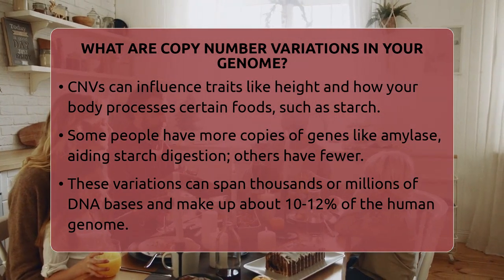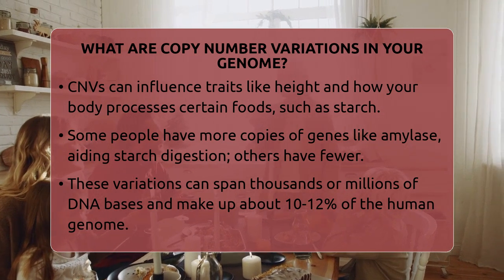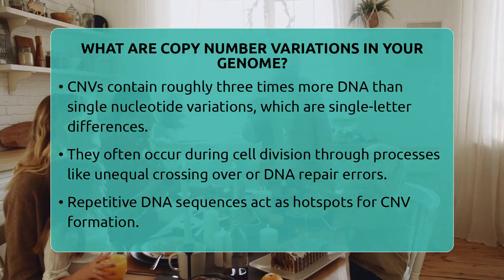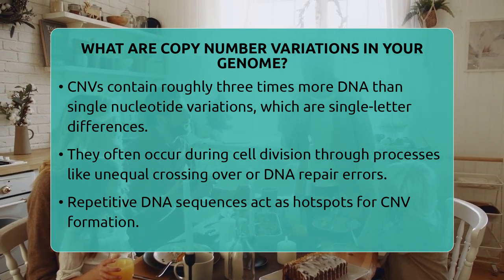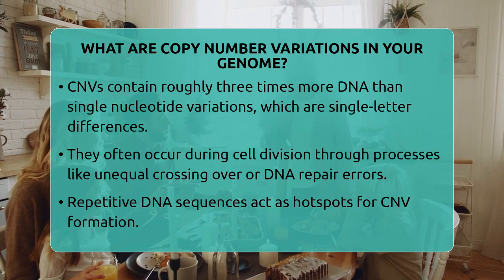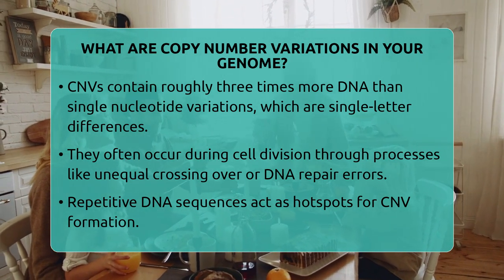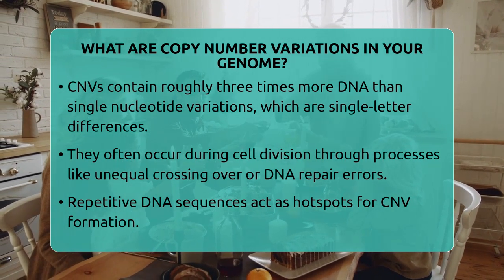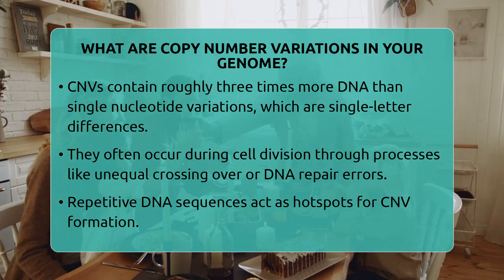These variations happen through different processes. One common way is during cell division when chromosomes exchange pieces unevenly. This is called unequal crossing over. Errors during DNA repair can also cause CNVs. When cells fix broken DNA strands, sometimes they accidentally duplicate or delete sections of DNA. Repetitive DNA sequences in your genome act as hotspots where these changes are more likely to occur.